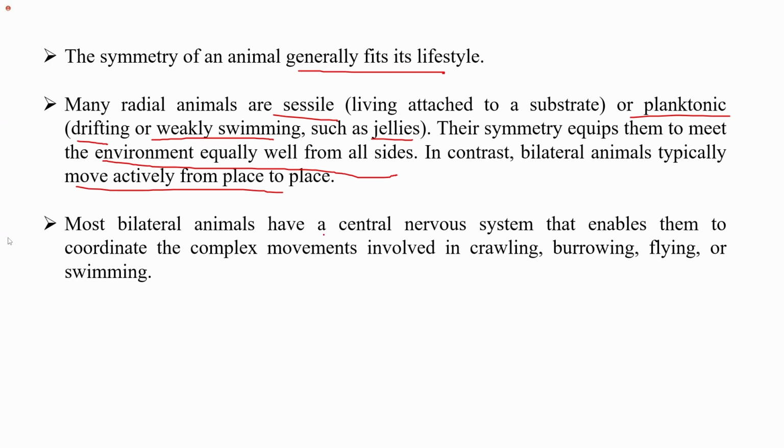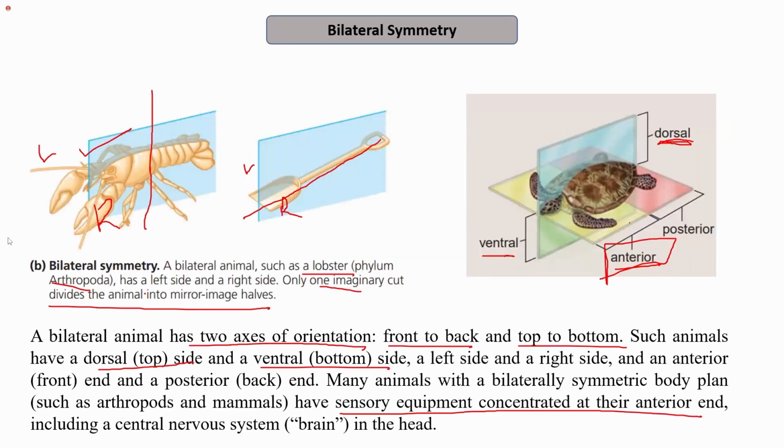Most bilateral animals, as I mentioned, have a central nervous system that enables them to coordinate the complex movement involved in crawling, burrowing, flying, etc. And therefore, they do not require a radial symmetry. So this is how symmetry plays an important role and how it fits into the lifestyle of a particular organism.